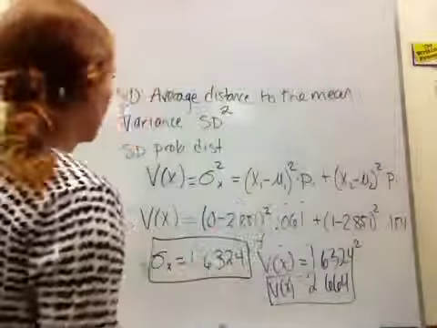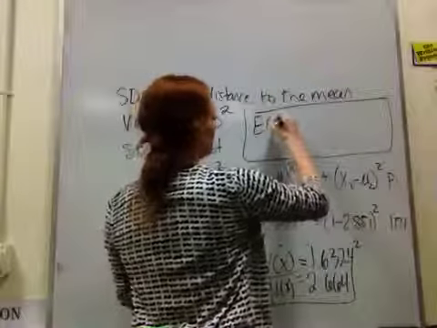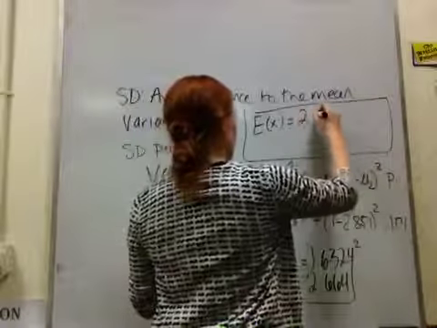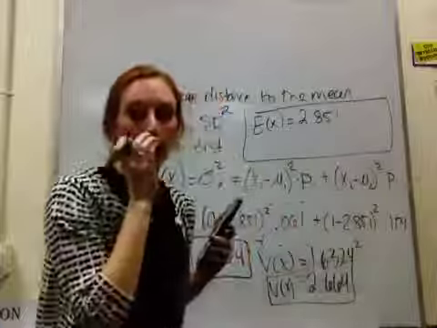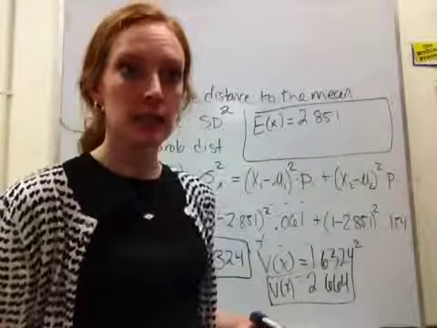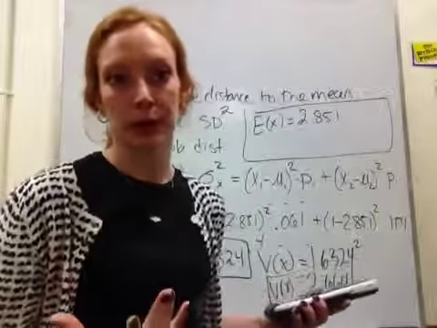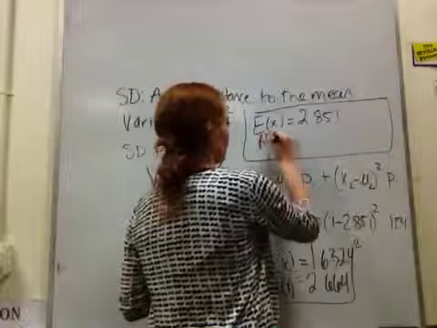One other thing I want to add here: when we found the expected value for the NHL goals, we got 2.851. What that means is that the expected number of goals after many, many games for an NHL team is 2.851 goals per game.